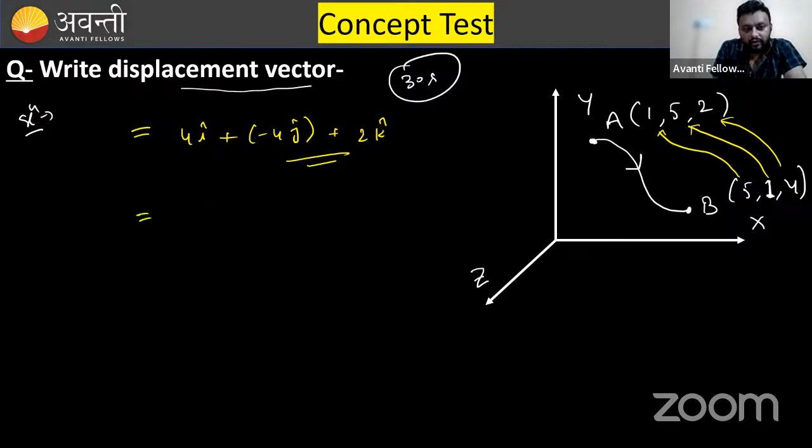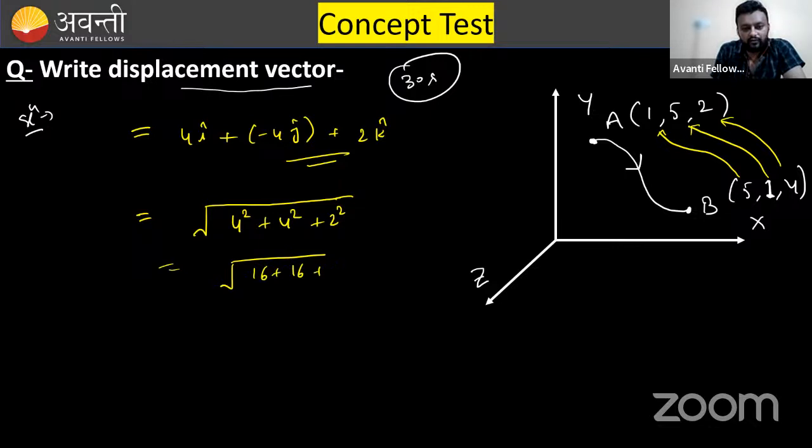So for magnitude, you will say under root 4 square plus 4 square plus 2 square. That is root of 16, 16 and 4. Am I right?